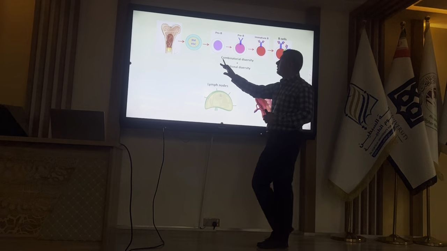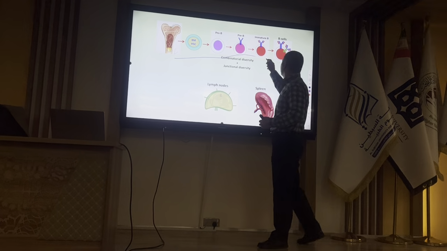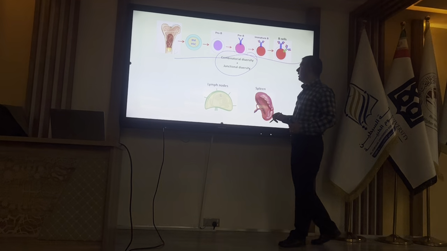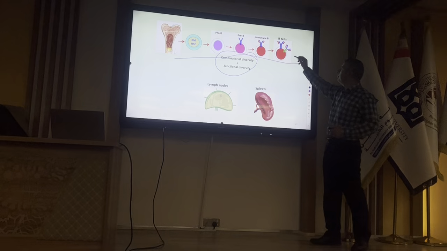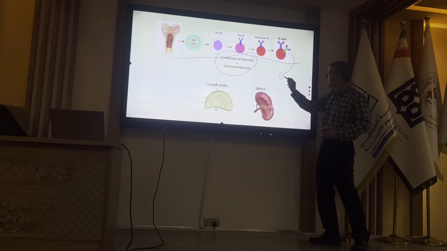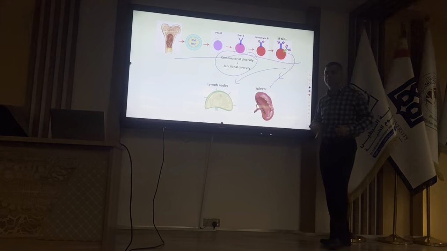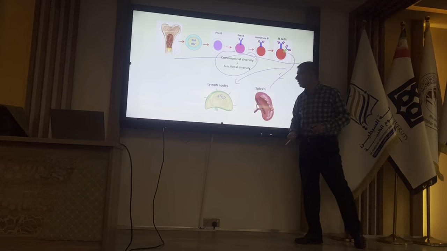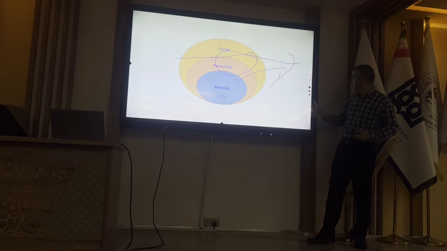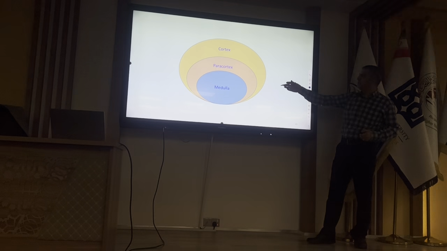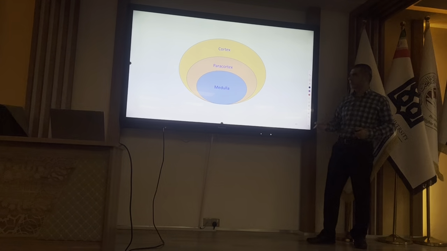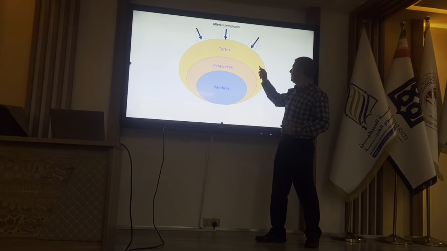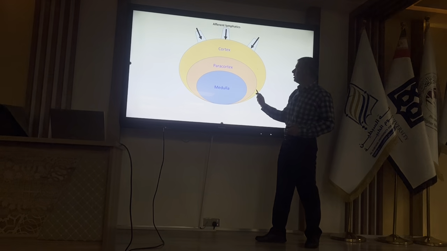So the development of B cells occurs in the bone marrow, and production of BCRs is made by combinatorial and junctional diversity. Then mature B cells will leave the bone marrow and go to the secondary lymphoid organ, and inside the lymphoid organ they meet the antigen, and then we will have an immune response. This is a lymph node, for example. In the lymph node we have different parts: B cells are mainly located here, and here is the location of T cells.